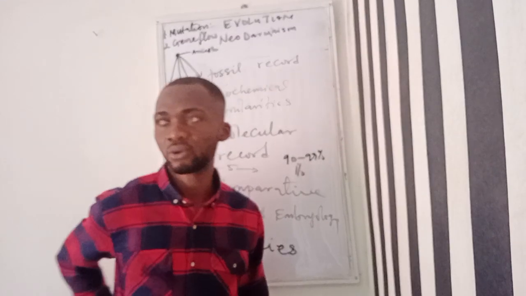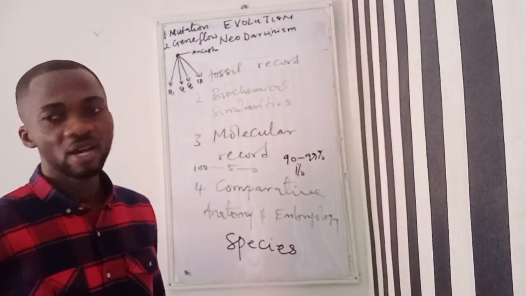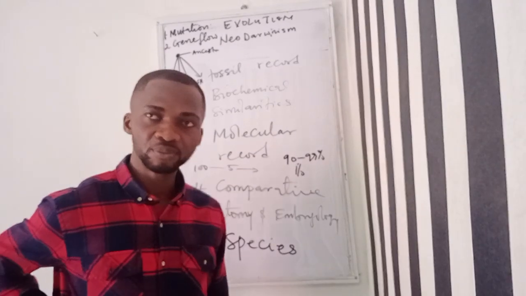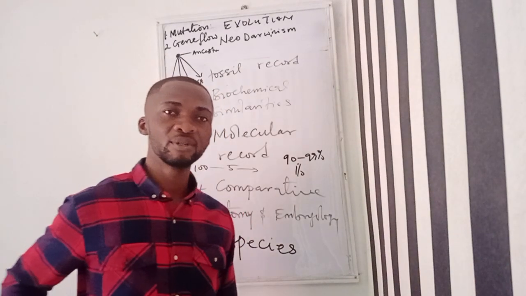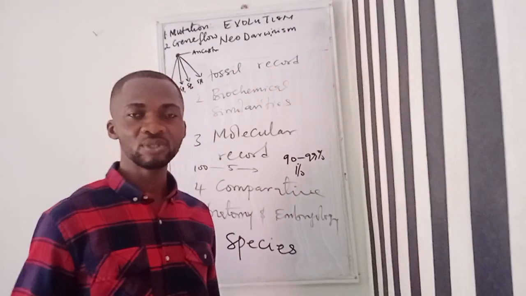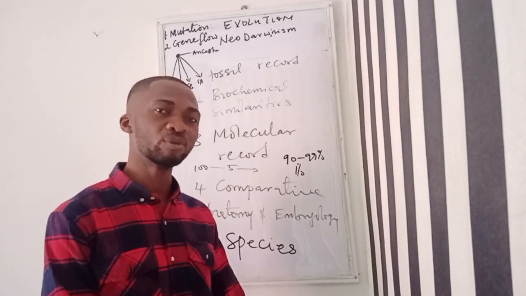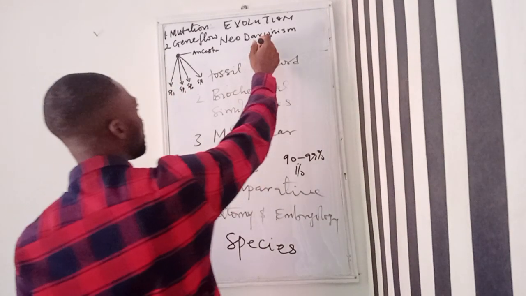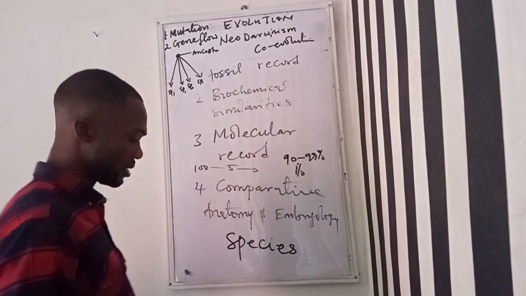Then the last pattern of evolution is what we call coevolution. And when we say coevolution, in this case, organisms evolve together, having some features that will enable them to survive together. And when we say organisms evolve together, that does not mean that they actually evolve at the same time. But the most important thing under coevolution is the fact that they evolve with characteristics that will enable them to survive in such environments.